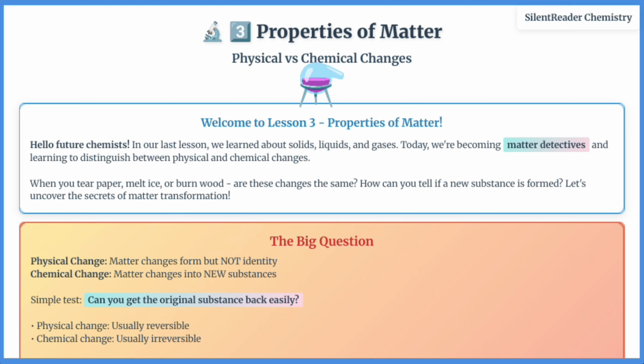Today we're becoming matter detectives and learning to distinguish between physical and chemical changes. When you tear paper, melt ice, or burn wood, are these changes the same? How can you tell if a new substance is formed? In physical changes, matter changes form but not identity, the molecules stay the same. In chemical changes, matter transforms into completely new substances with different properties. Let's uncover the secrets of matter transformation.